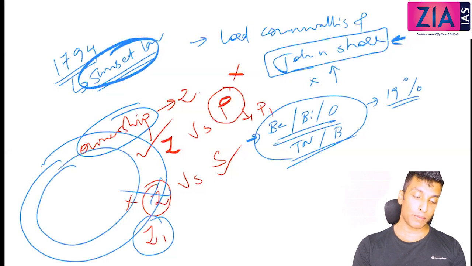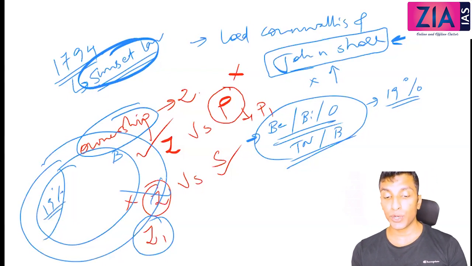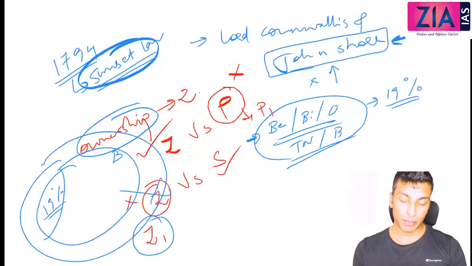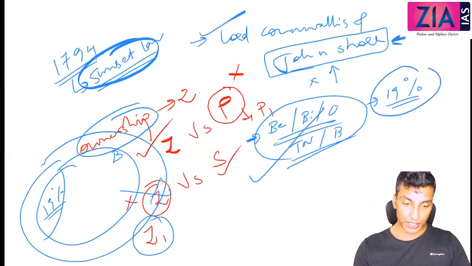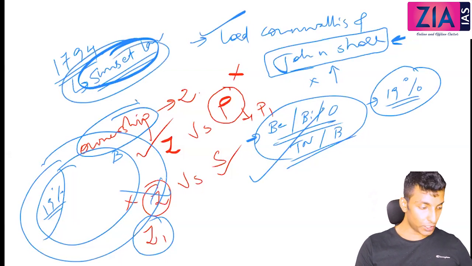This is the area that the British have control over. Out of this, 19% will be permanent settlement. Permanent settlement is also known as Zamindari Settlement. So we have discussed who introduced it, where it was introduced, what percentage, sunset law, and ownership.